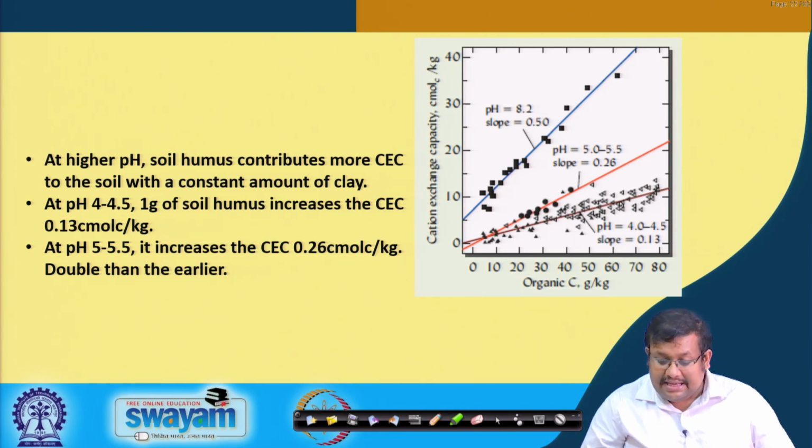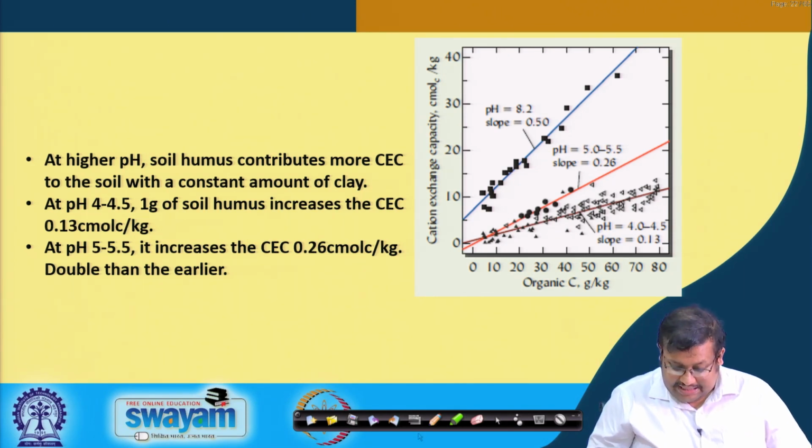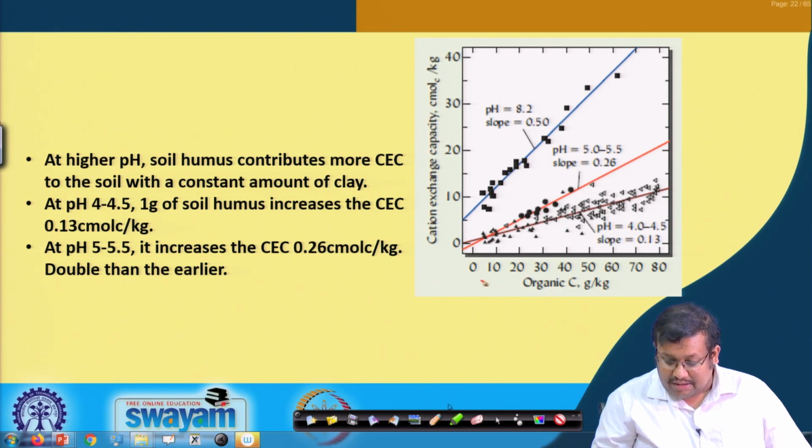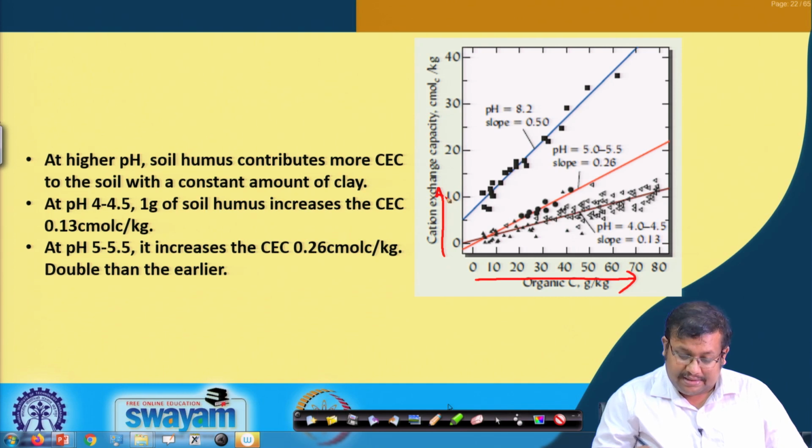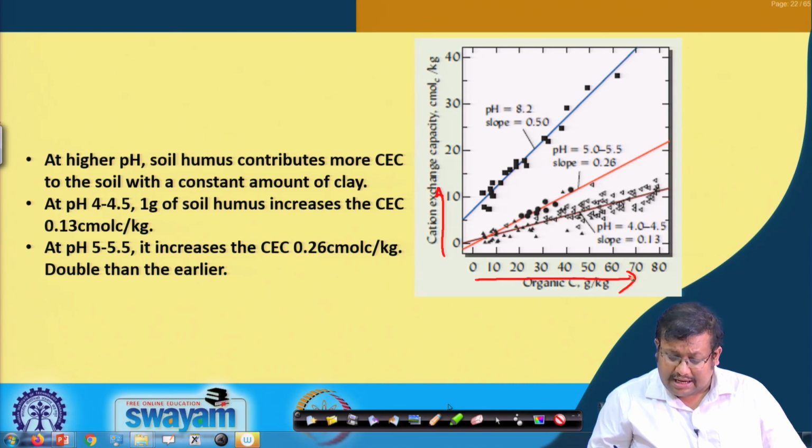This is more clear in this graph, where we are increasing the organic carbon on the x axis and the cation exchange capacity on the y axis. When you increase the organic carbon concentration, the cation exchange capacity increases, and this increase is low in the case of lower pH, intermediate for intermediate pH, and higher for higher pH.